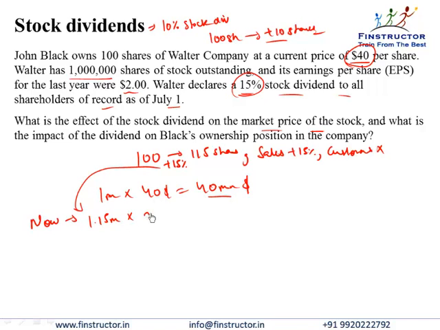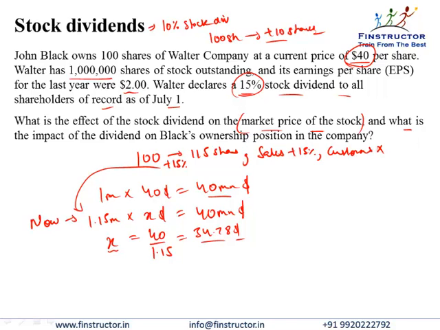The total worth of the company cannot change because economically nothing has changed. Hence, the new stock price will be slightly lower, to the extent of 40 upon 1.15. So the stock price will instantly react downwards and come down to a value of $34.78. Now, guys, that solves the first part of the question. That is, what will be the new market price of the stock?